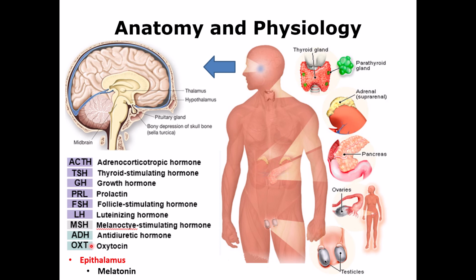Another gland is called the epithalamus. So the epithalamus is in this area, and that is the one that produces melatonin. Melatonin is important for sleeping. So when the light amount decreases at night, this is where melatonin is secreted, and that's how it makes you sleepy.